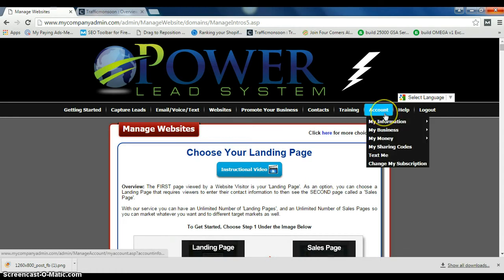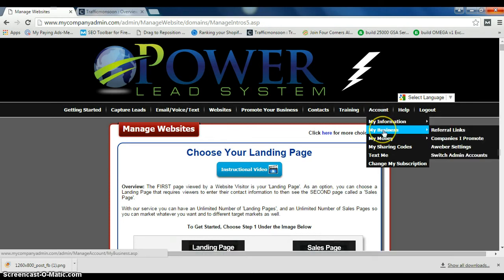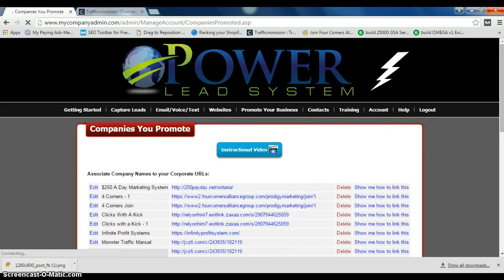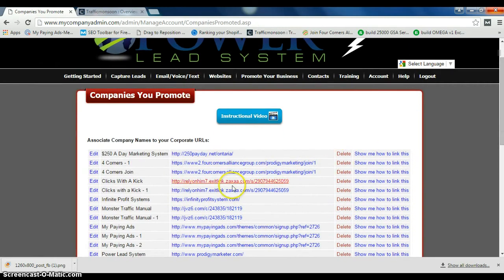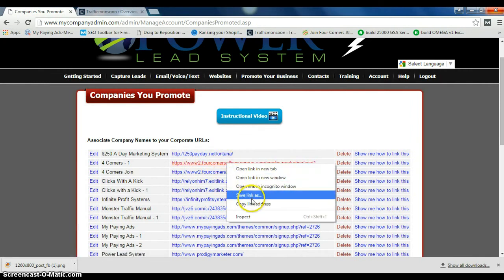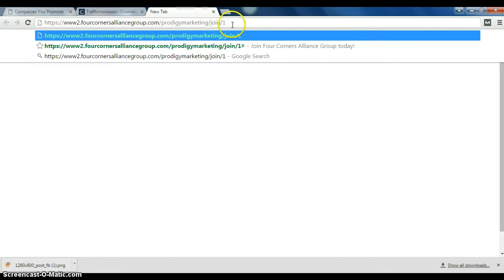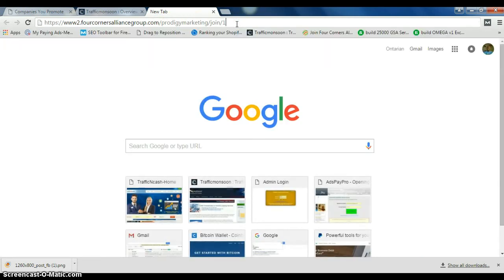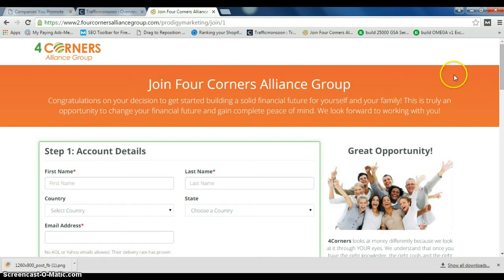You want to come here to accounts, come to business, and click on companies I promote. I already have my Four Corners Alliance group link in here. It needs to look just like this. I'm going to copy it in another browser, because when they hit the join button, you want to take them straight to the join page where they can put their information.